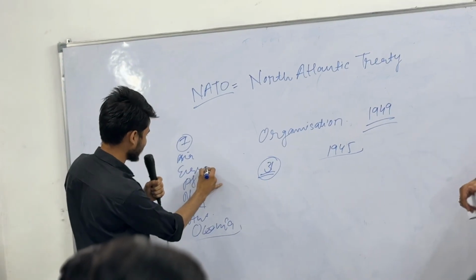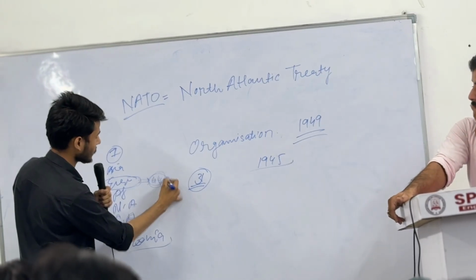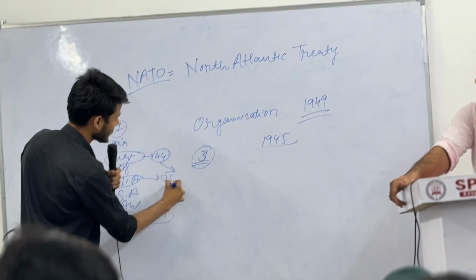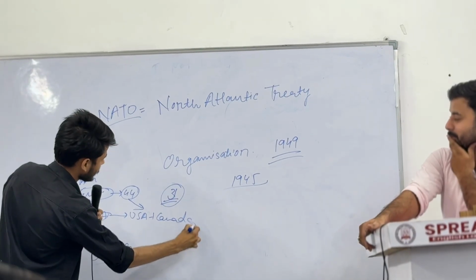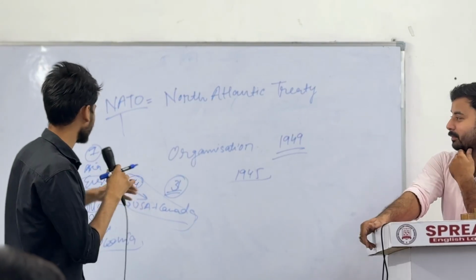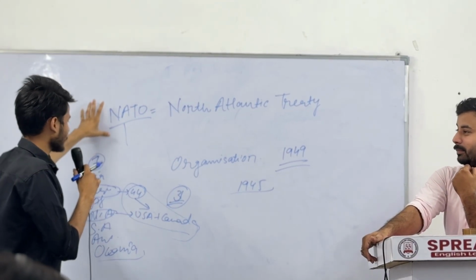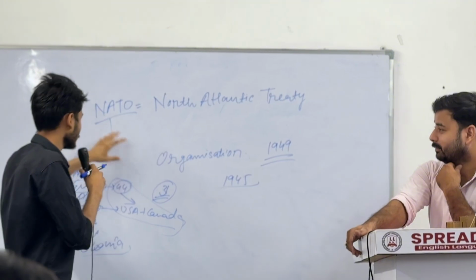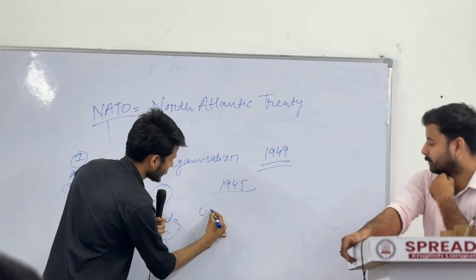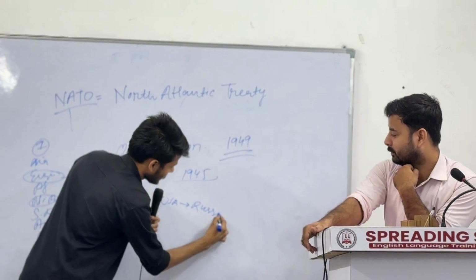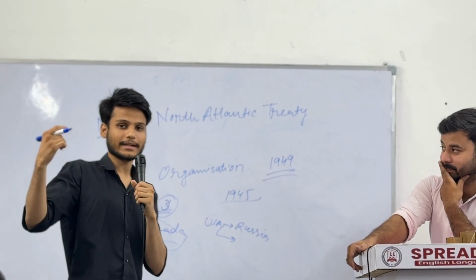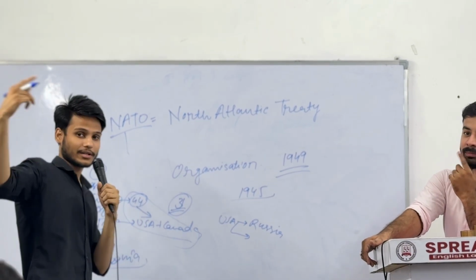I think there are 44 countries in Europe. Some European countries and some North American countries, like USA and Canada, are part of NATO. After World War II, they decided to protect themselves from enemies. One of the biggest enemies of the USA is Russia. USSR has broken down, I think, in 1991. At that time it was called USSR.